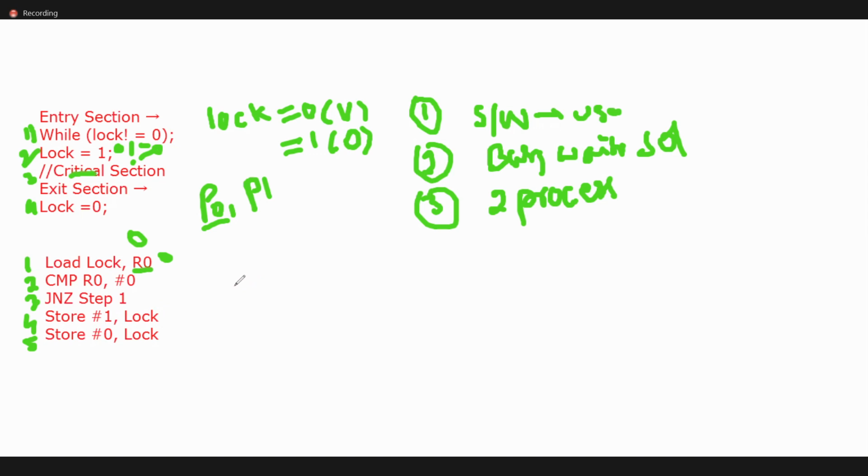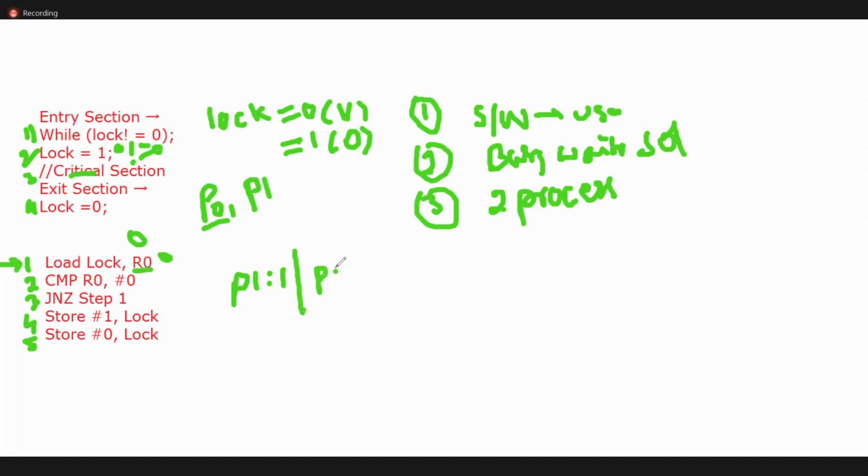Now let us say P1 is executing based on this assembly language, line number 1. In between, P1 loaded only the first line, and in the meantime P1 was preempted.